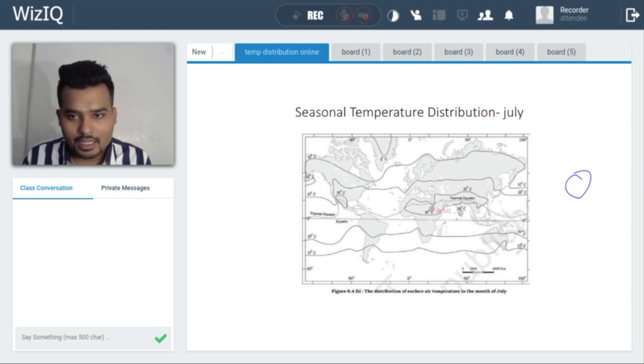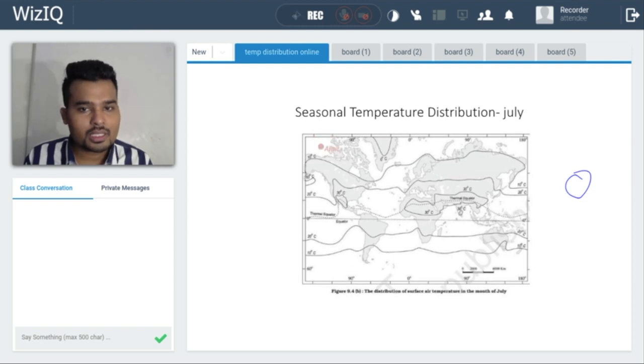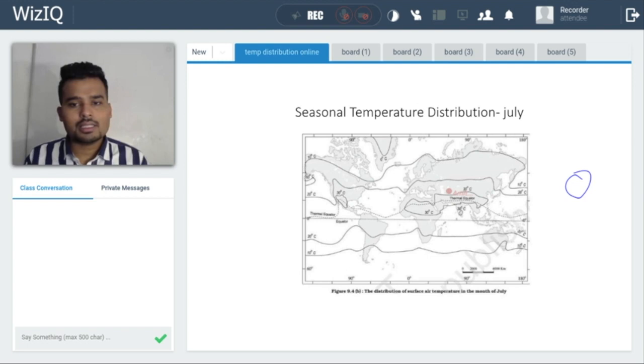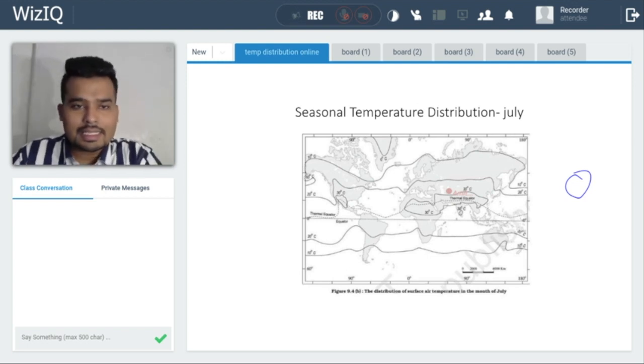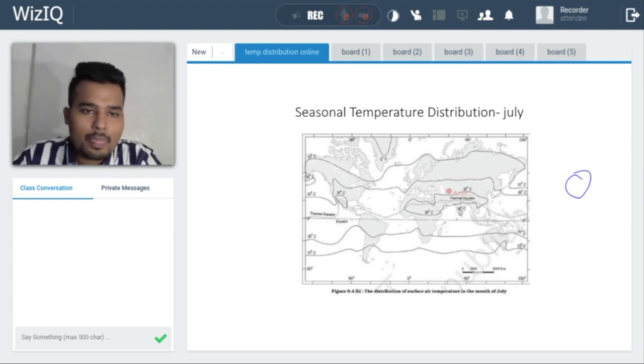You can see that over here it is moving towards the equator, but here it is moving towards the pole. See, this is the land mass, this is warm, so it is moving towards the pole. Here it is again moving towards the pole, but at some points like here it is moving towards the equator. It's all due to the intense heating of the land during July.